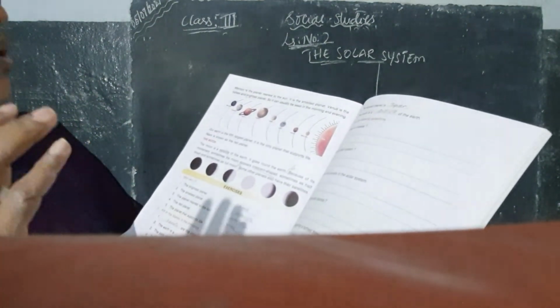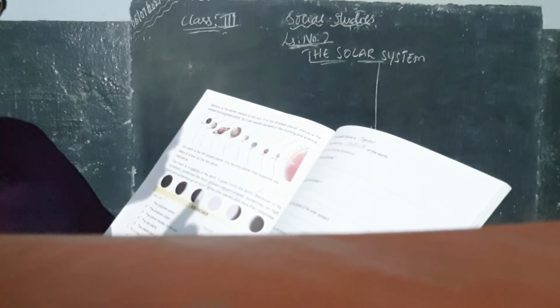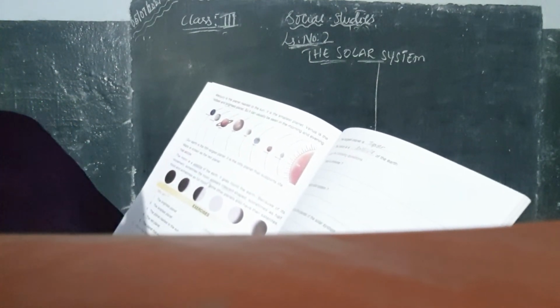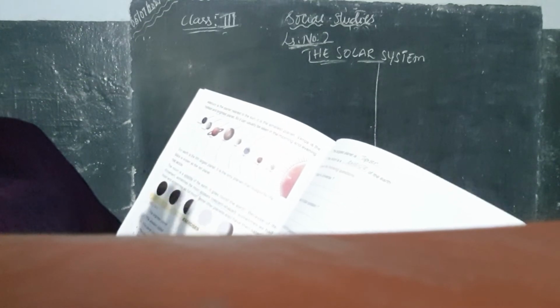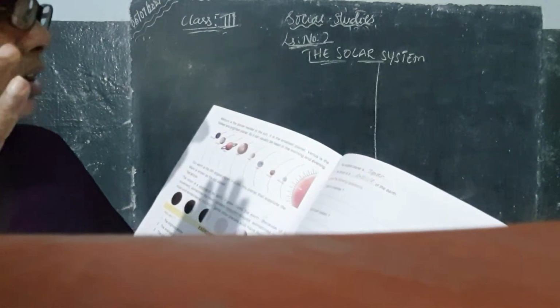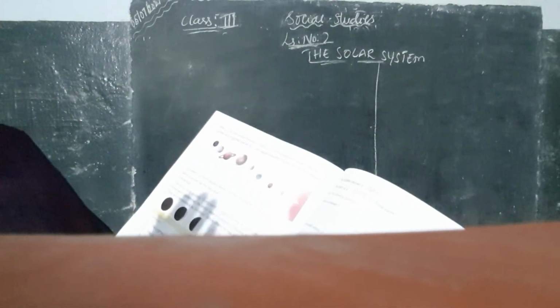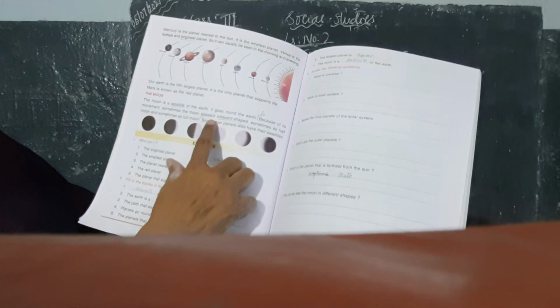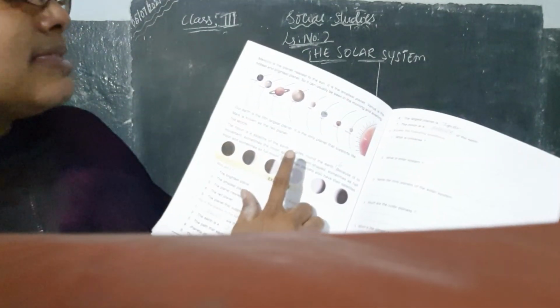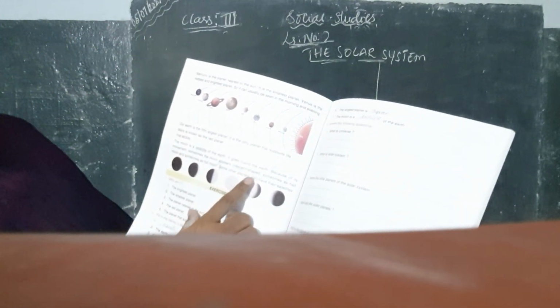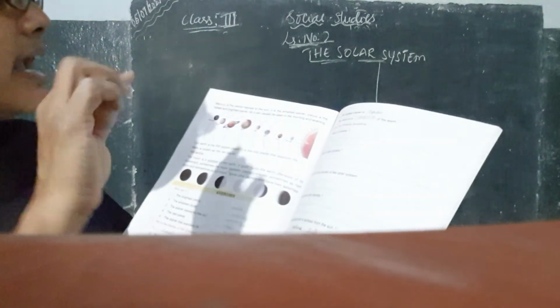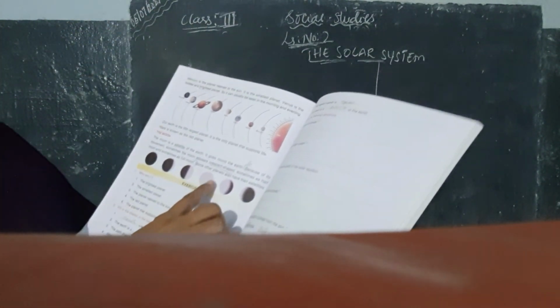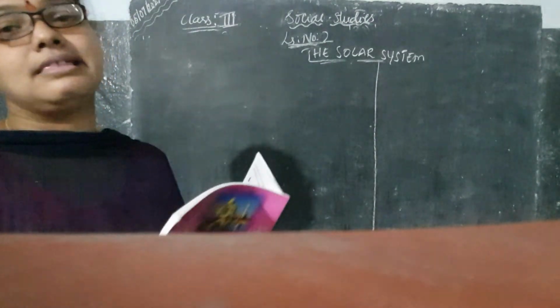Because of this movement, whenever it goes around the earth, the moon is a satellite of the earth. It goes around the earth. That is the reason the moon looks like different shapes. Sometimes it looks like a crescent shape, sometimes like a half moon, and sometimes like a full moon. So some other planets also have their satellites.